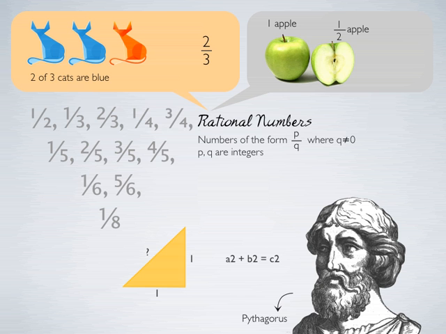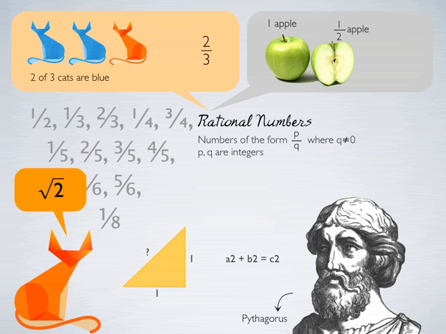One fine day when he was working with numbers like 1 and 1 for the two small sides and wanting to calculate c, he came up with the answer of root 2. But when he tried to fit root 2 in a form p by q, where q is not equal to 0, he did not get very far. So he concluded that it is not rational. So these set of numbers which are not rational numbers are called irrational numbers.